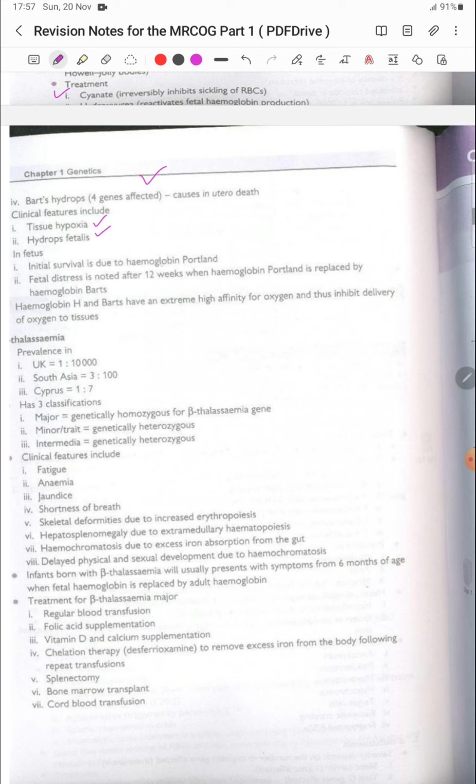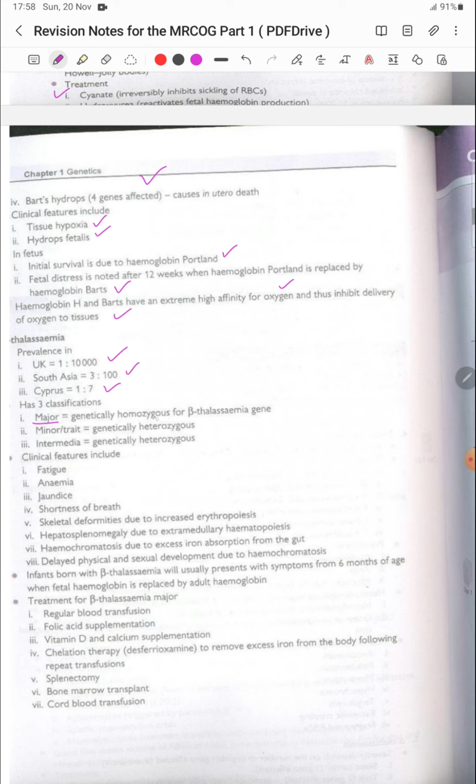In the fetus, initial survival is due to hemoglobin Portland, and fetal distress is noted after 12 weeks when hemoglobin Portland is replaced by hemoglobin Barts and hemoglobin H. They have an extremely high affinity for oxygen and thus inhibit the delivery of oxygen to the tissues. For beta thalassemia, the prevalence in the UK is 1:10,000, in South Asia is 1 in 300, and in Cyprus is 1 in 7.